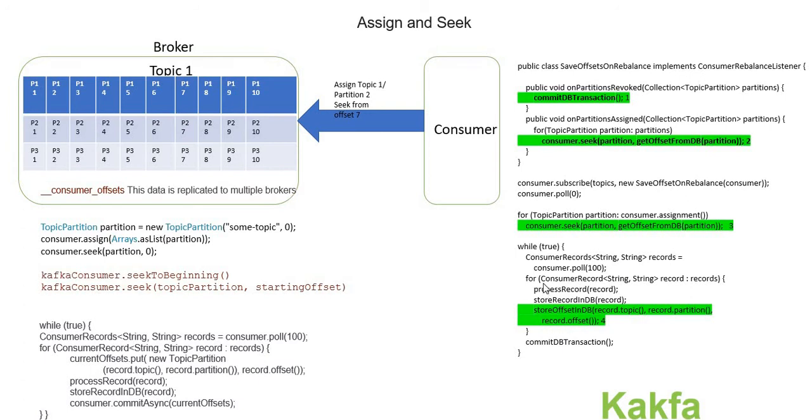So this way, when I poll again, I get the latest committed offset from my database and tell my broker that for this partition, get me the data from this particular offset.